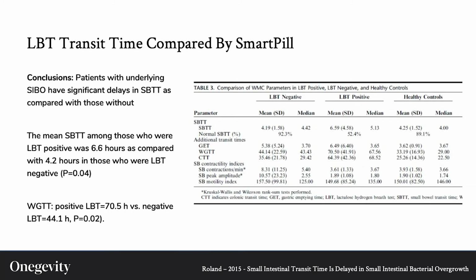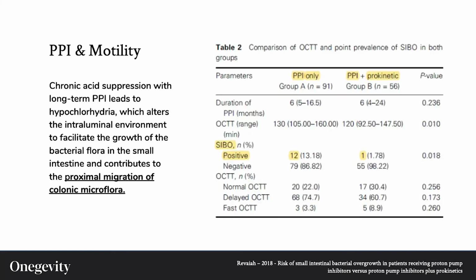Here we'll revisit one of our previous concepts, that of transit time. I know this slide is a bit busy with acronyms, but what these researchers are saying is that those with SIBO have significantly longer GI transit time, specifically for the small intestine. The longer it takes for food to pass through the small intestine, and the more bacteria which accumulate there, the more fermentation you'll have, and therefore more gas and bloating in a place where it shouldn't be. This is a classical symptom of SIBO and something we aim to resolve as part of an overall approach.